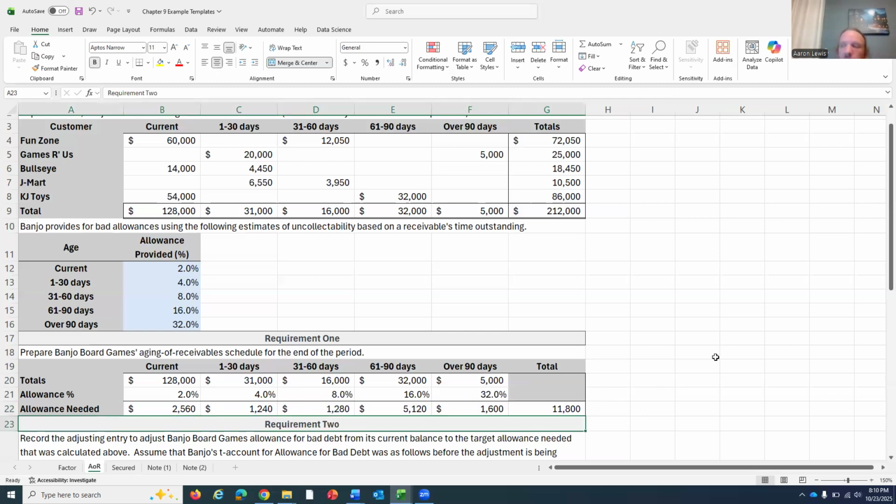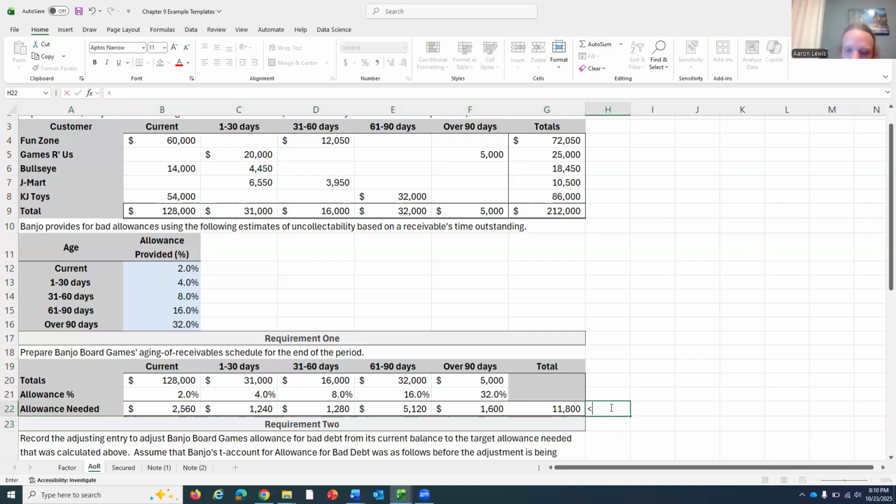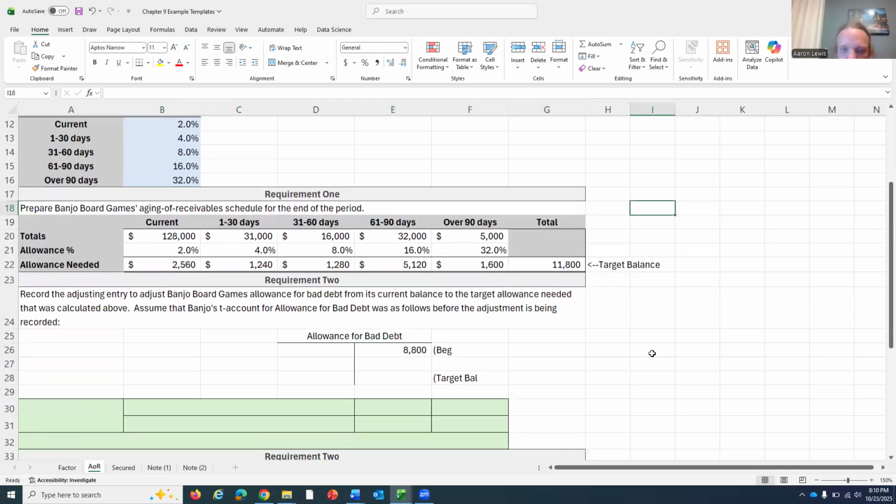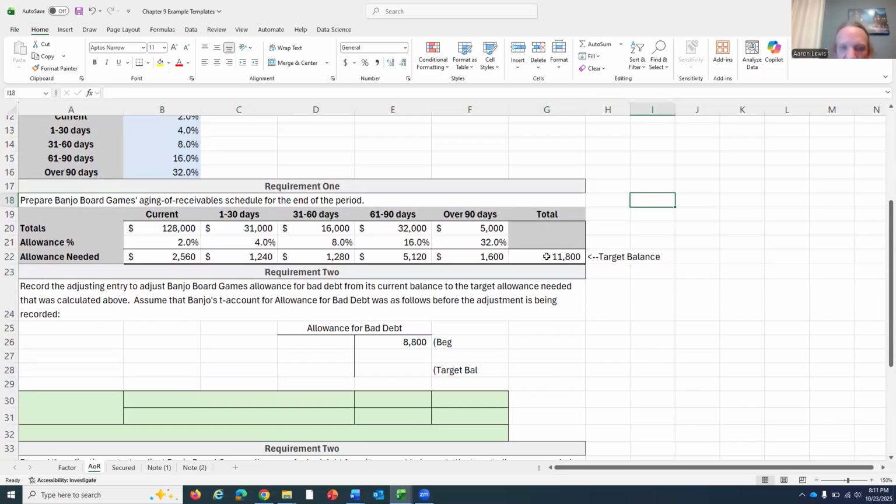11,800. So we need to get our allowance for bad debt up to 11,800. This is our target balance. Well, that's what we got to get to. That's not the amount we need to make the entry for because we probably already have an allowance for bad debt. And down here, it shows us that our allowance for bad debt currently has an $8,800 credit balance.